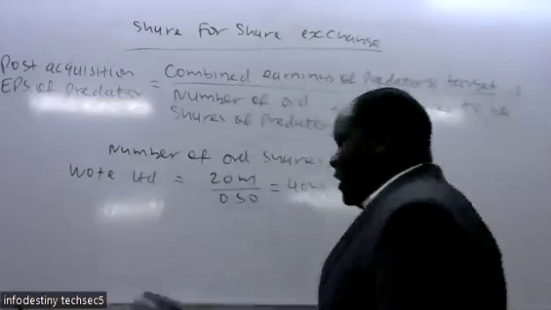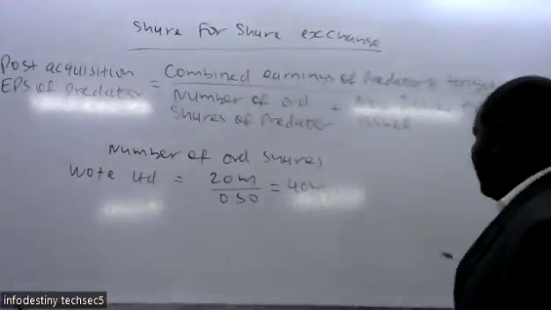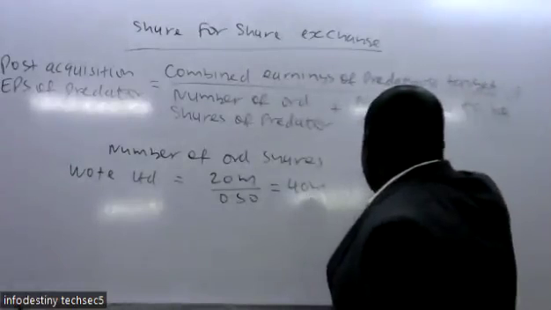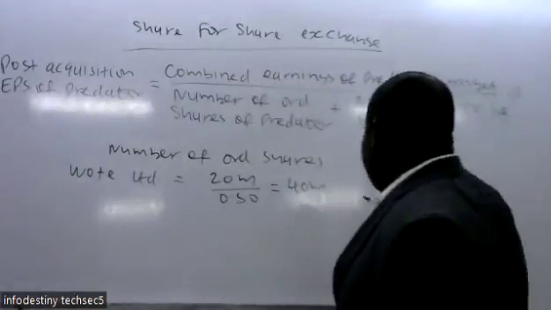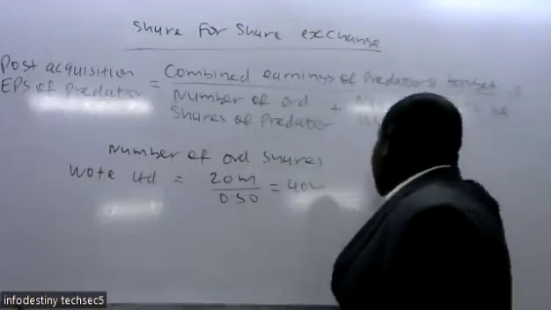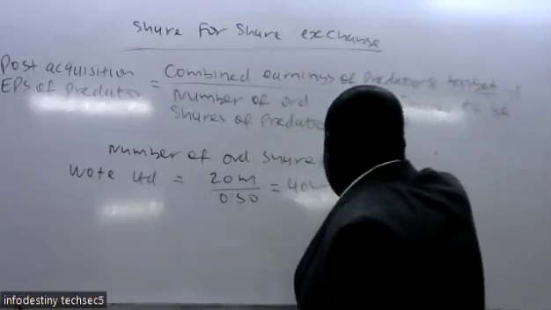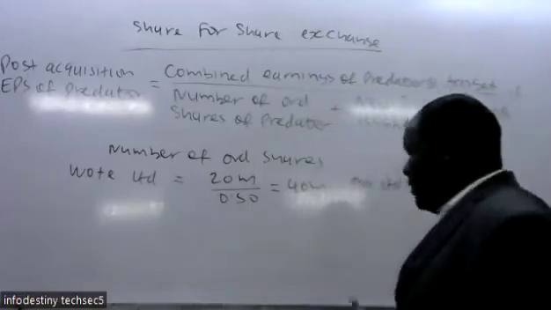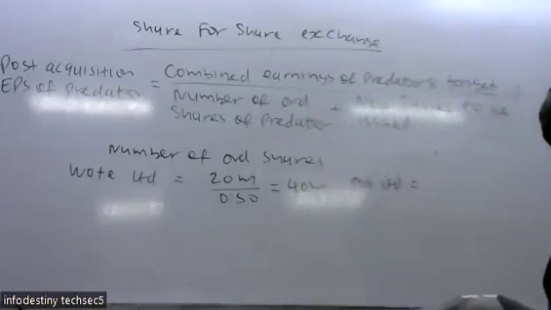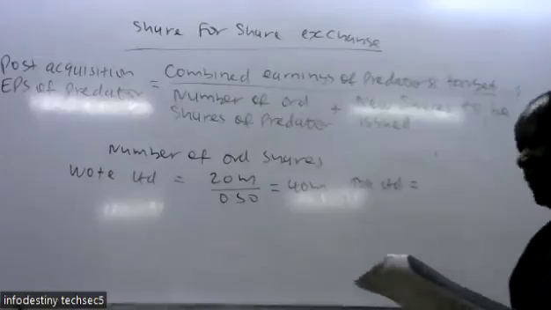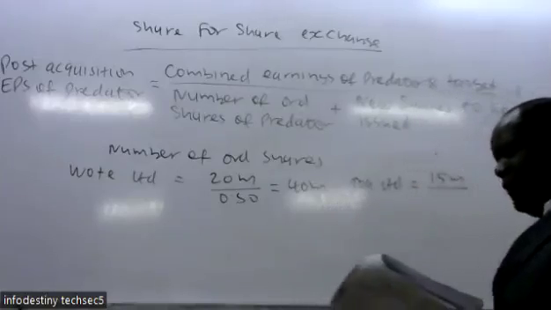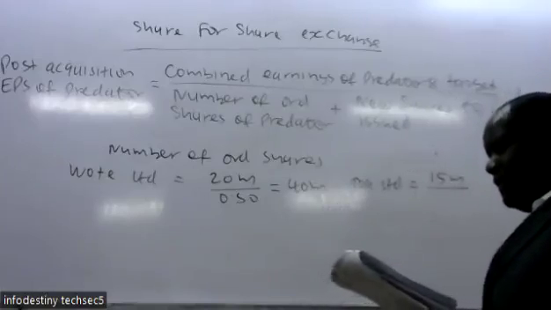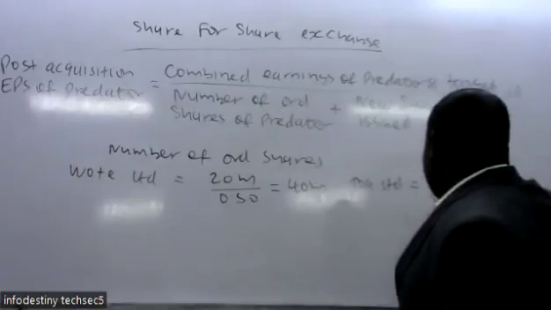Then we also calculate the one for Toa Limited. For Toa Limited, it will simply be equal to 15 millions. So we take the 15 millions, we divide by what? 0.1.